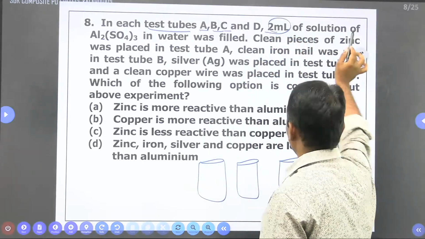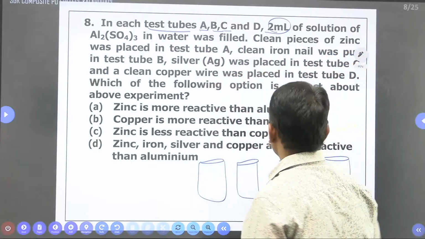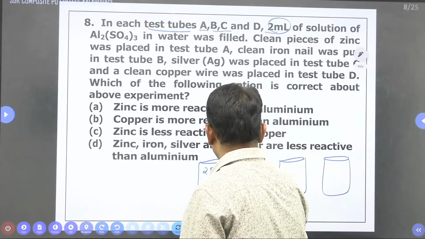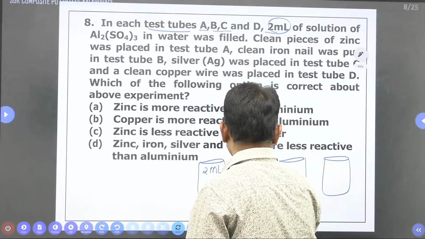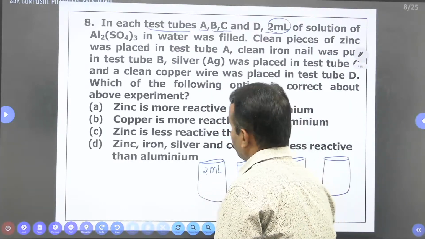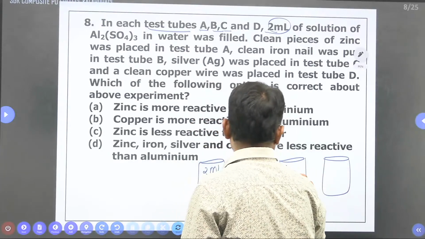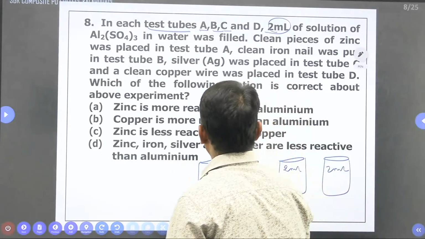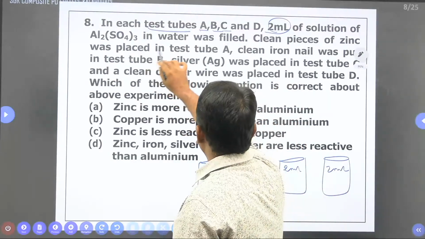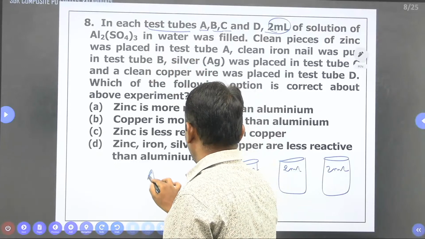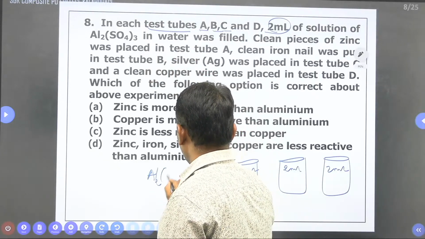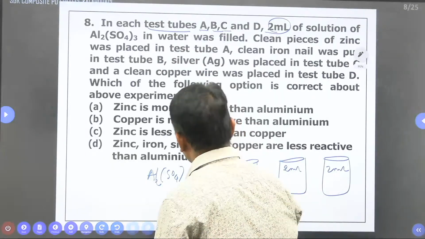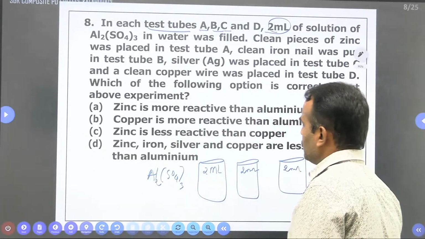So these four test tubes contain 2 ml of solution of aluminium sulfate. 2 ml, 2 ml, 2 ml of solution will be there. Which is that solution? Aluminium sulfate. Al is plus 3 charge and SO4 is minus 2 charge.